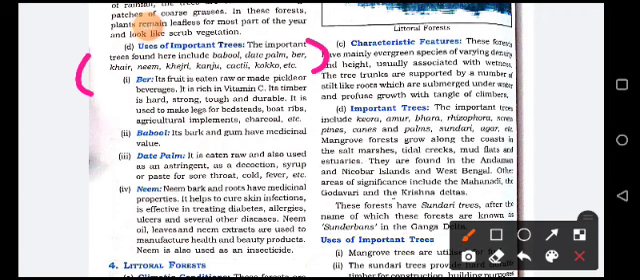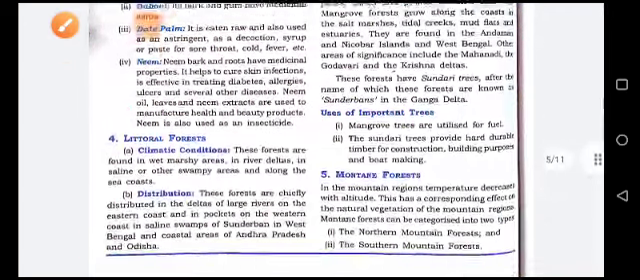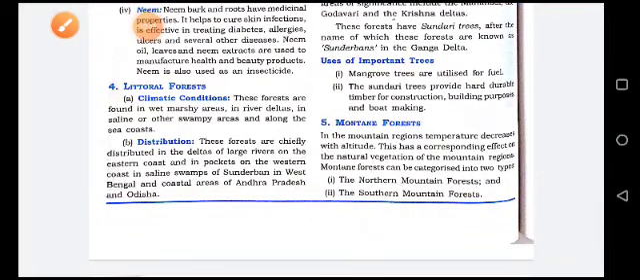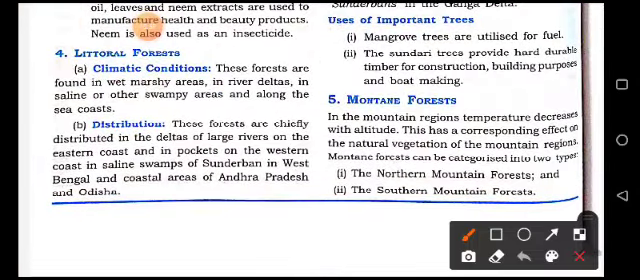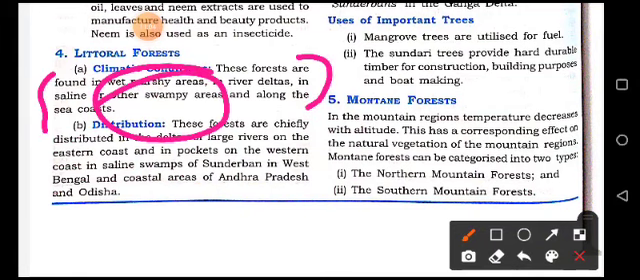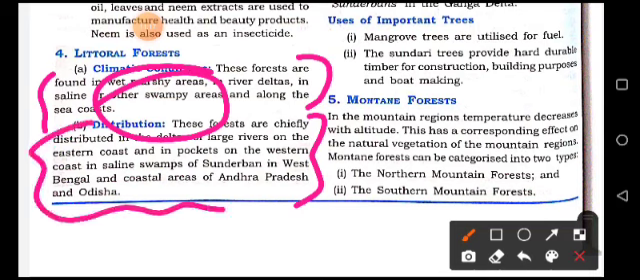The next one is the littoral forest. The littoral forest, the climatic conditions here: these forests are found in Bet Mersey area, in river deltas and in saline or other swampy areas and along the sea coast. Now distribution: chiefly distributed in the deltas of large rivers on the eastern coast and in pockets on the western coast, in the saline swamp of Sundarban in West Bengal and coastal areas of Andhra Pradesh and Odisha.